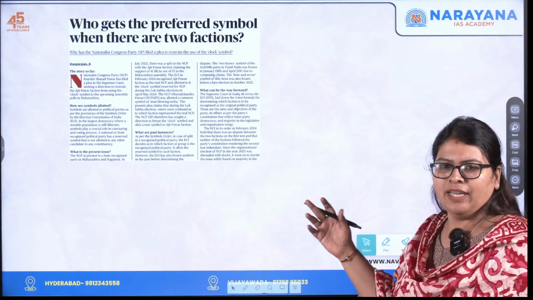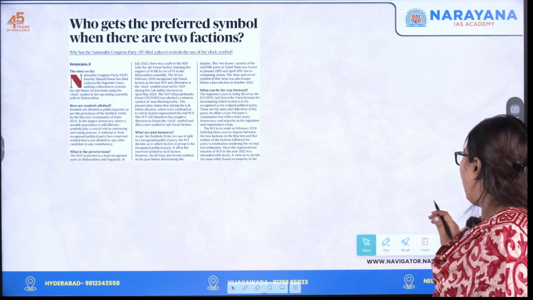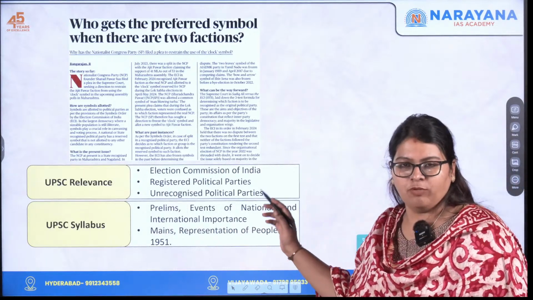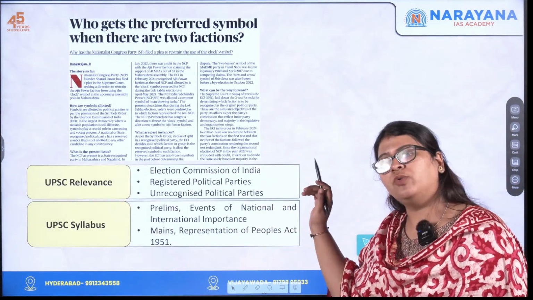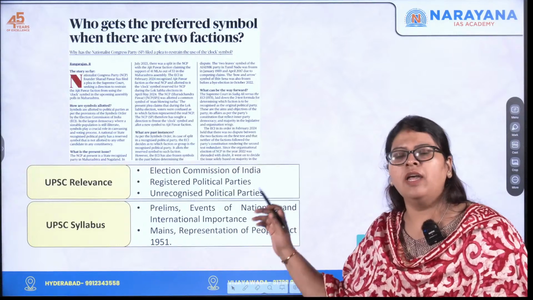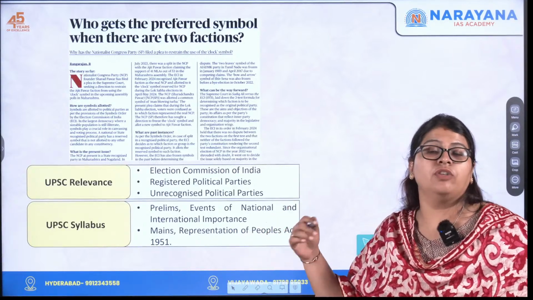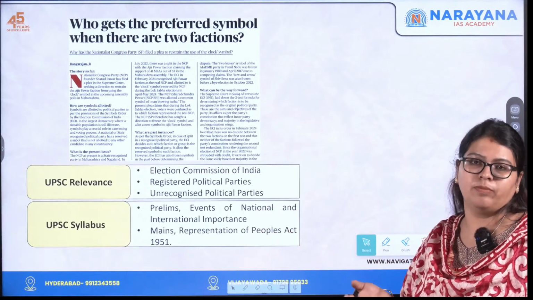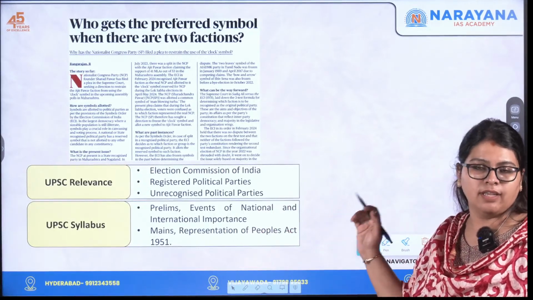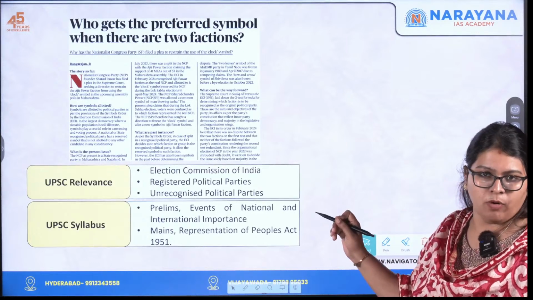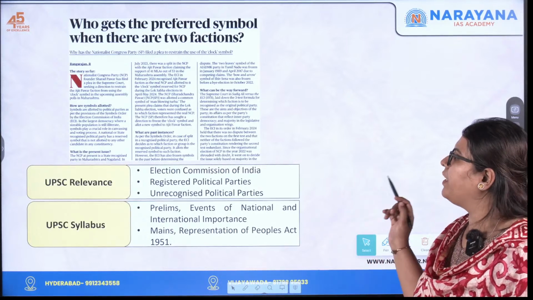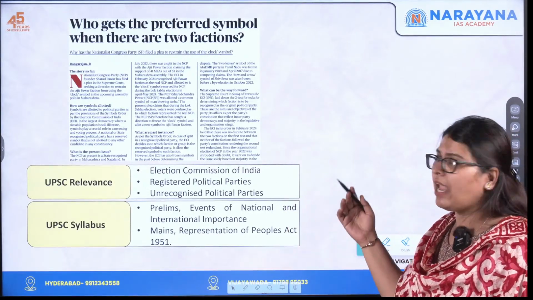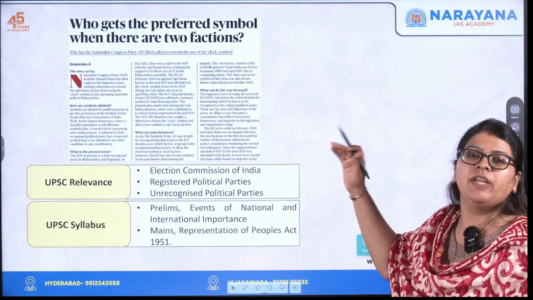So let's quickly get through this. This particular article will be discussing the Election Commission of India, but I won't be discussing the Election Commission itself, because you need to know what the Election Commission is. And again, the election commissioners, the chief election commissioner, the appointment, tenure, whether they are eligible for reappointment or not, the pension, salaries, allowances, whether it's a constitutional body or not, all these have to be read by you. Due to time constraints, we analyze only the article from the exam perspective.